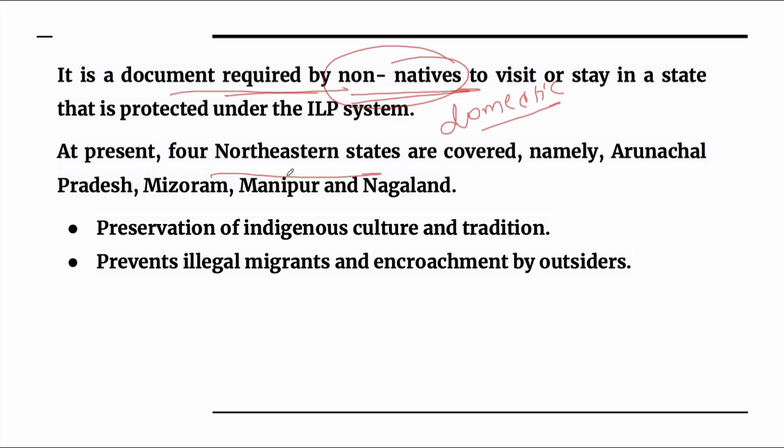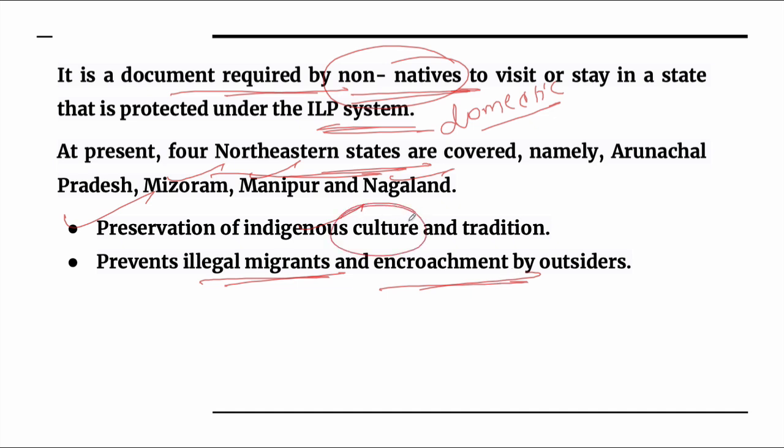At present, in four northeastern states, Arunachal Pradesh, Mizoram, Manipur and Nagaland, you have this system called the ILP system. The purpose of ILP is the preservation of indigenous culture and tradition, and preventing illegal migrants and encroachment by outsiders.